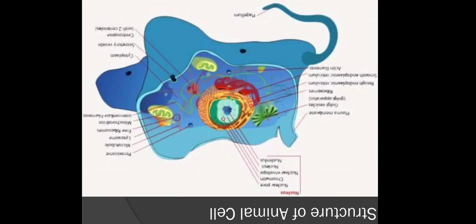Most of the cells are enclosed by a thin porous semi-permeable membrane which is known as plasma membrane. The plasma membrane may be modified to form villi, cilia, flagella, cavities, and other special structures. The cell wall is present only in the plant cell. It is present outside the cell membrane, which is a thick, semi-rigid, laminated, non-living cellulose covering. You can see in this particular slide the structure of an animal cell.